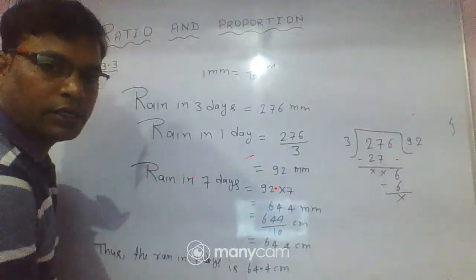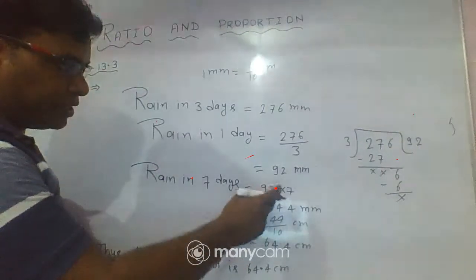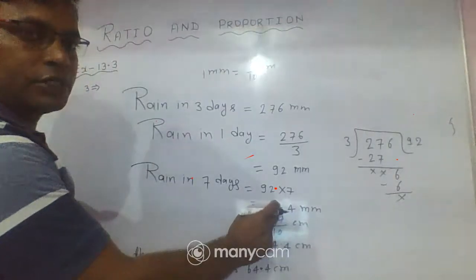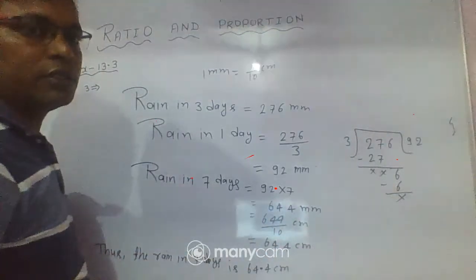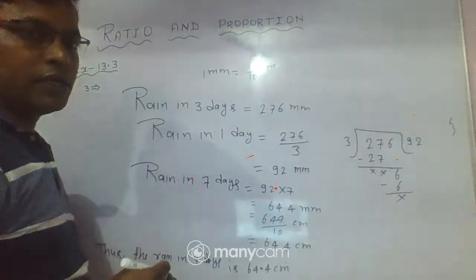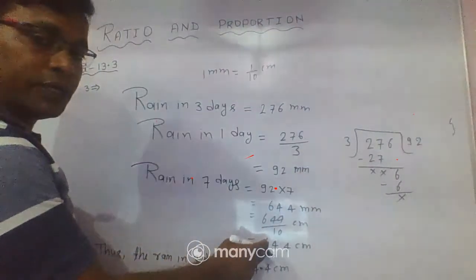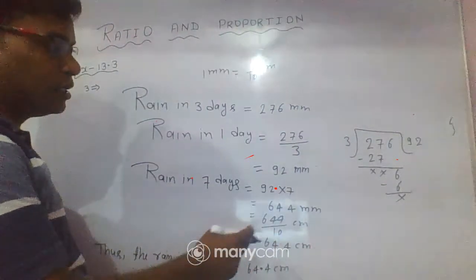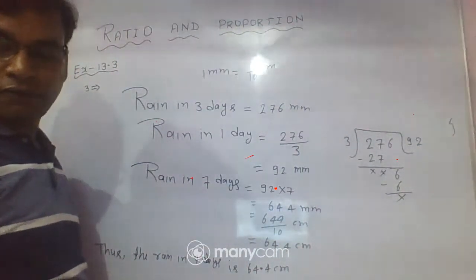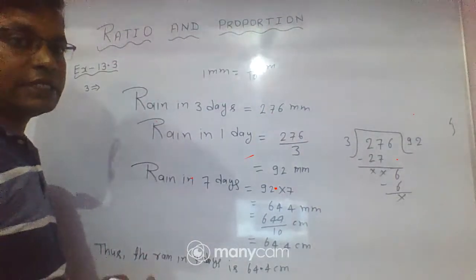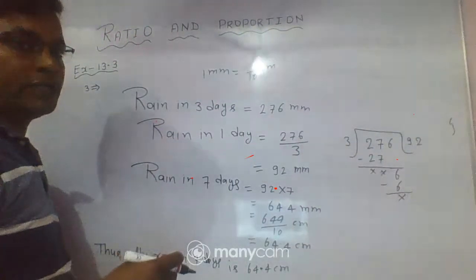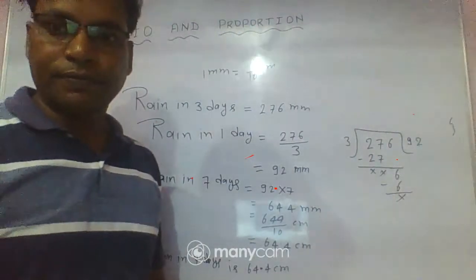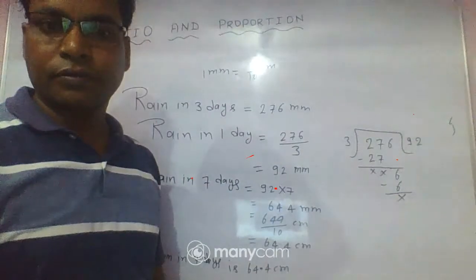Thus the rain in 7 days is 64.4 centimeters, or in millimeter you can say 644 millimeter. When you change it into centimeter, we obtain 64.4 centimeters, because the question told us to find the rain in centimeter of 7 days.